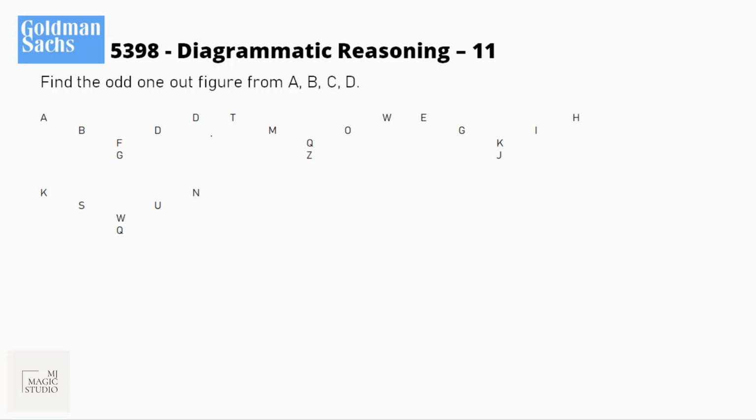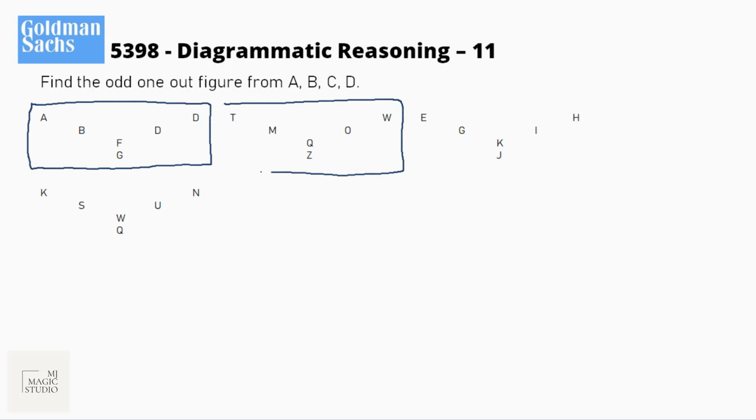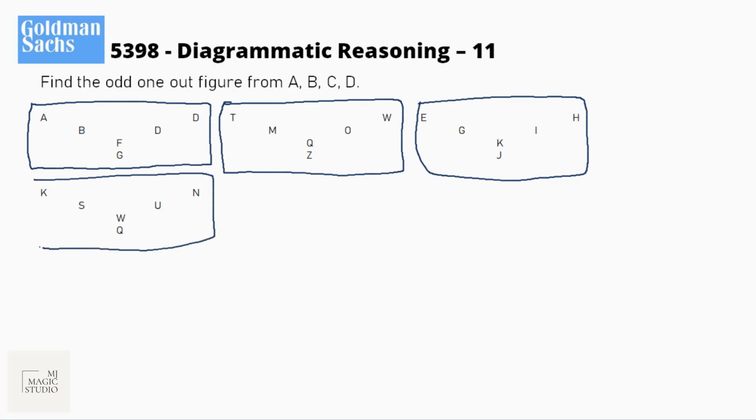Okay, the 4 diagrams are given. This is the first one. Since I have not actually used the actual diagram, this is the second one, let it be B. This is the third one, C. And this is the fourth one, D. We need to find the odd one out.